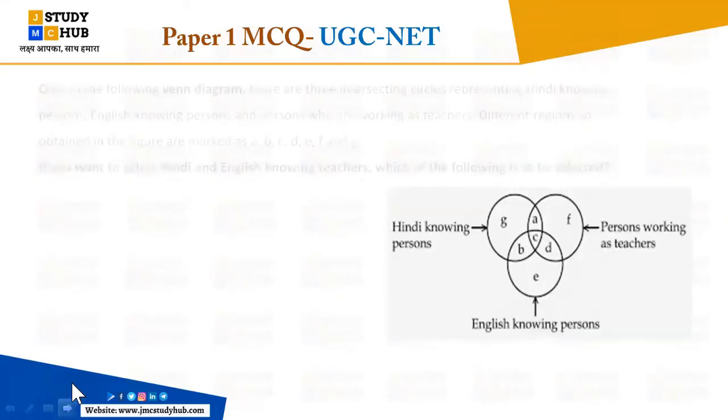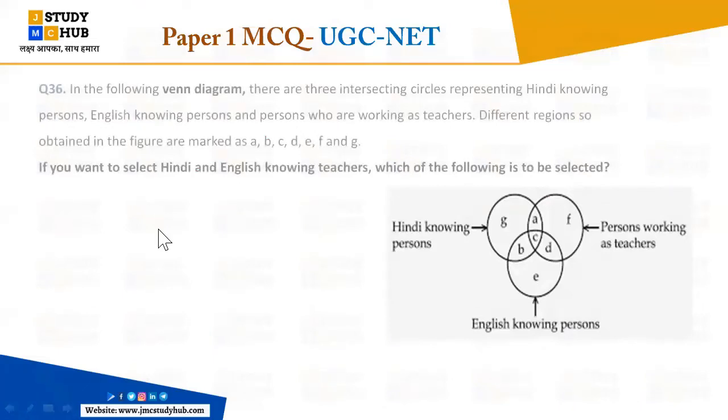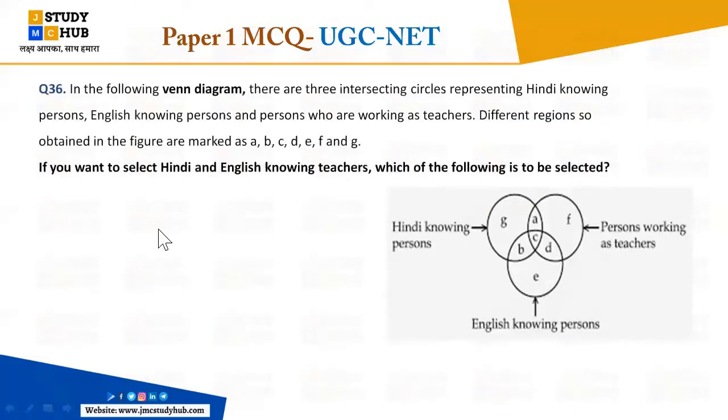Now next question here is about data interpretation. It is about the Venn diagram. Okay, everyone will answer the Venn diagram question. So in the following Venn diagram there are 3 intersecting circles. Just look at the diagram. There are 3 intersecting circles representing Hindi knowing persons. Please try to understand here, please do not get confused here.